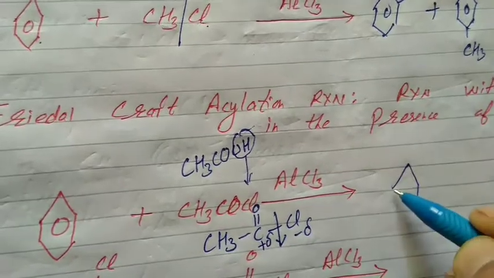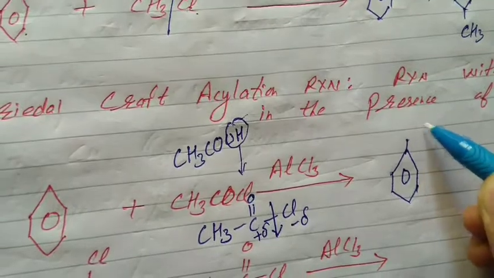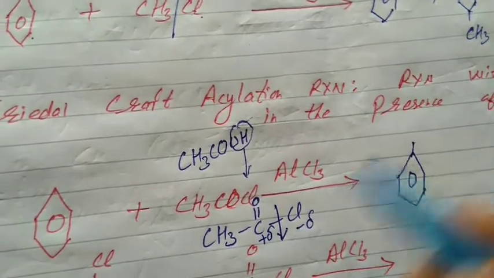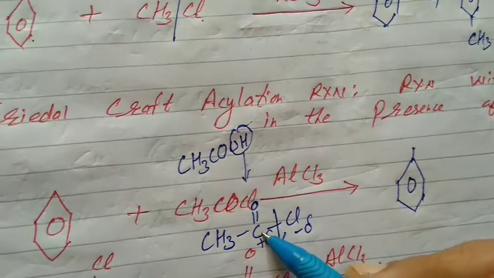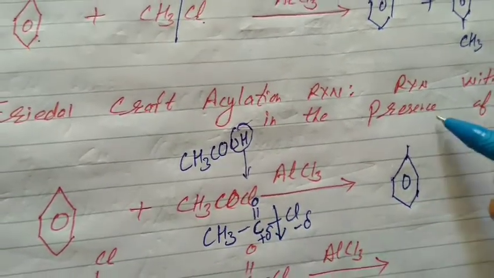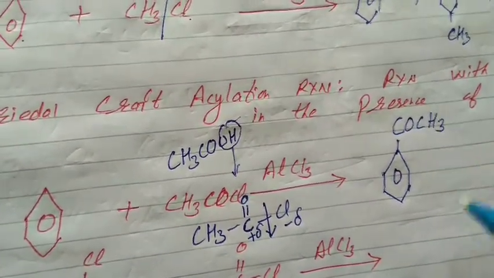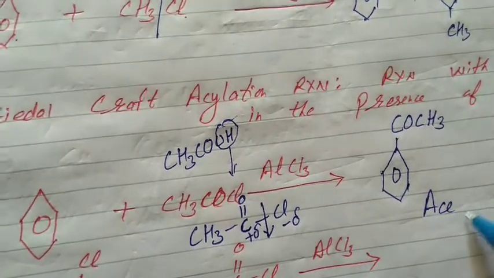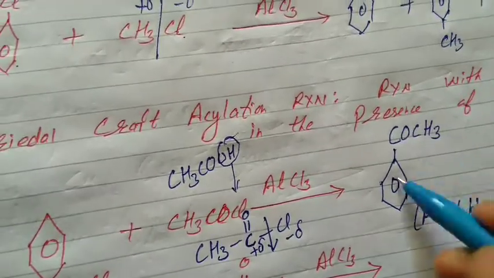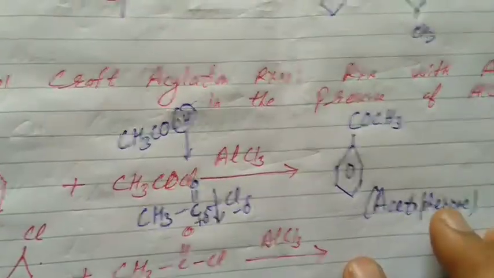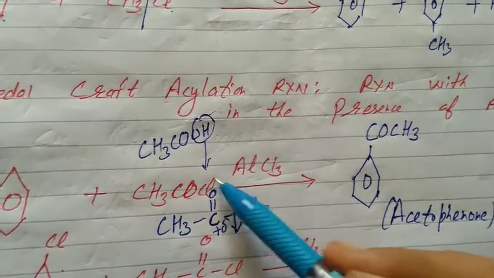Many times, what do you do? Complete the reaction benzene Friedel-Crafts acylation. You directly write CH3CO, which is wrong. The electrophile is CH3CO, yes. But in the electrophile, the active site is the carbonyl carbon. Be careful, the carbonyl carbon will form the bond. So please mention it in the way COCH3. This compound is called acetophenone. It is an aromatic ketone, methyl phenyl ketone, acetophenone. It is Friedel-Crafts acylation. Hydrogen is substituted by the acyl group, that is the electrophile.